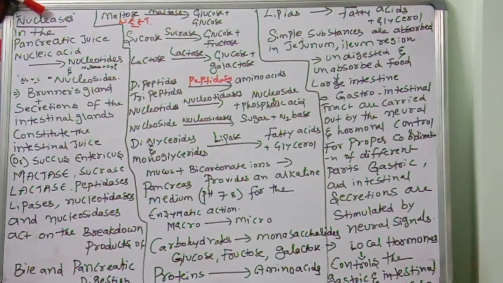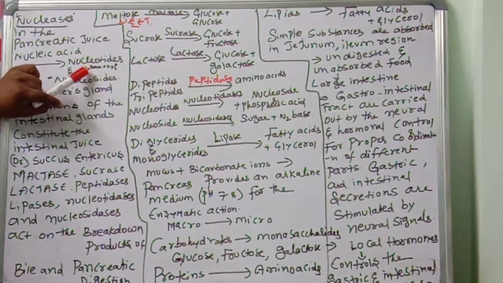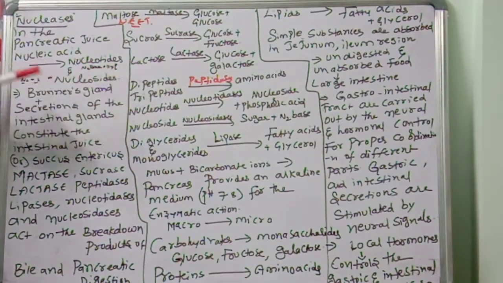Nucleases. It's a digestive system. Pancreatic enzyme, right? Nucleases in the pancreatic juice convert the nucleic acids into nucleotides. What are nucleotides? I said nitrogen base plus sugar plus phosphorus. What are nucleosides? Nitrogen bases plus sugar.